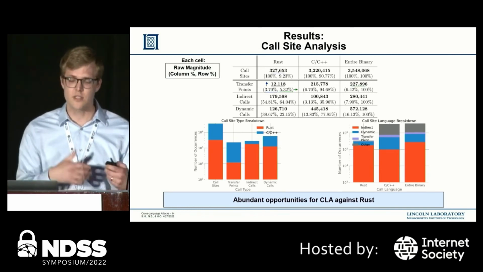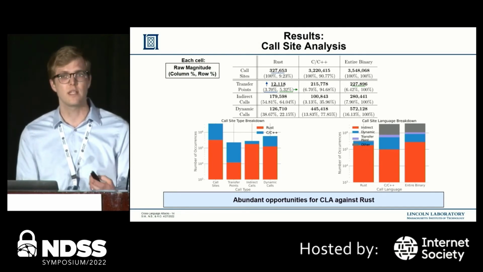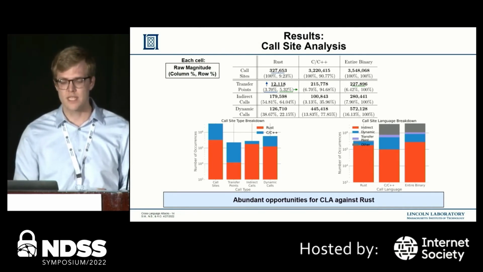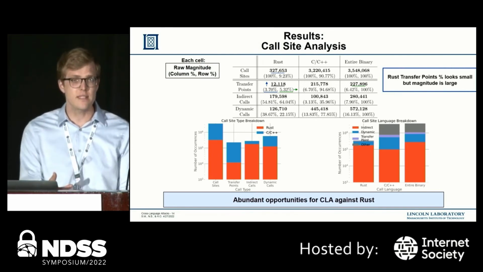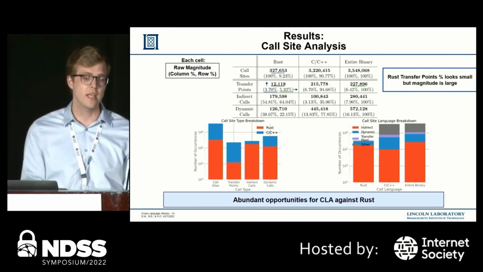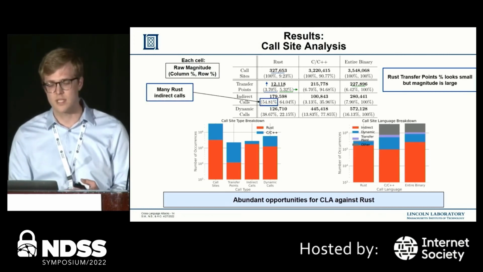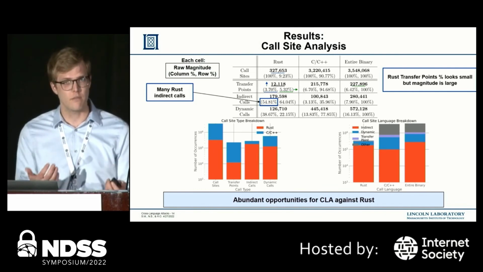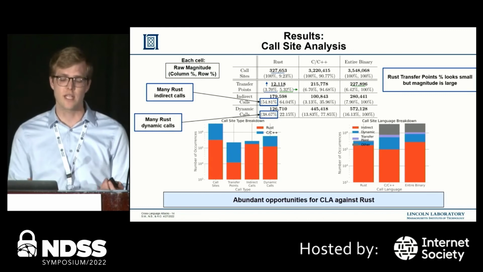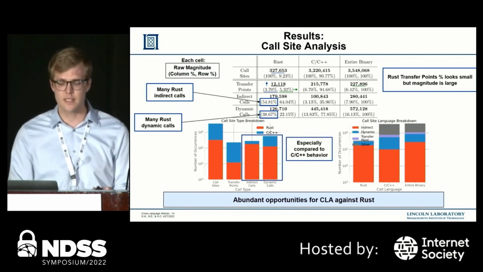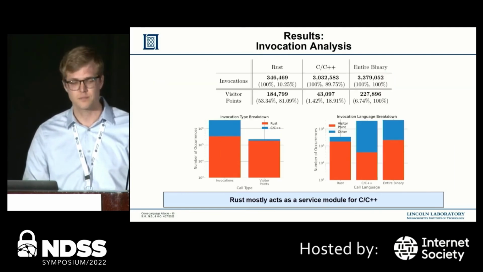While these percentages are small, we note that the actual magnitude is still quite large. 12,000 is non-trivial. Moreover, we see that many of the building blocks needed for CLA are inside of Rust functions, such that over 50% of Rust call sites are indirect calls, and over 38% of all Rust call sites are dynamic calls. In fact, this behavior is unique to Rust when compared to C++ code.